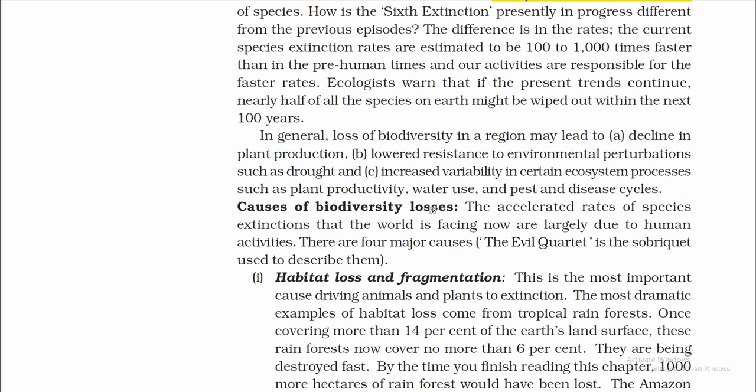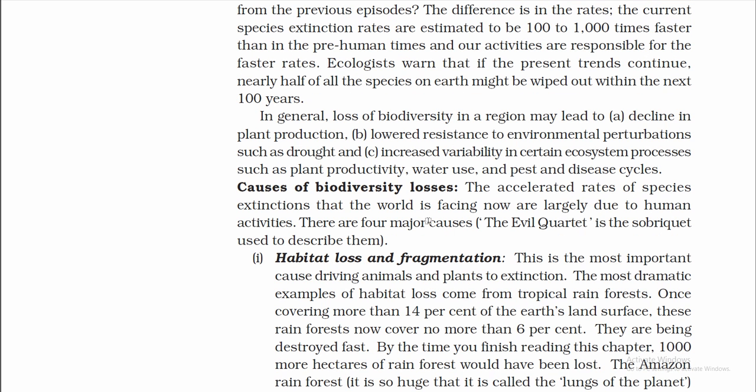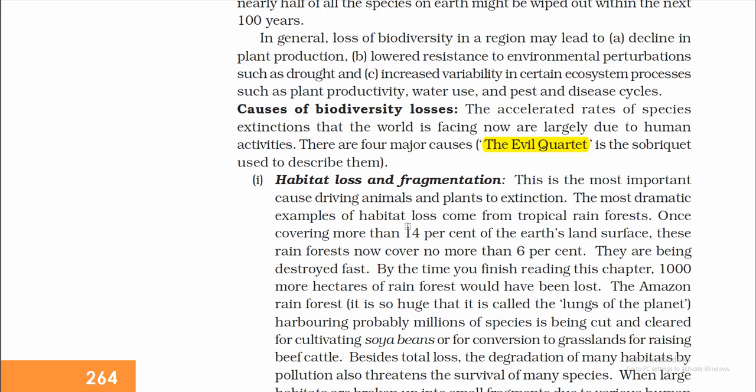Causes of biodiversity losses. The accelerated rates of species extinction that the world is facing now are largely due to human activities. There are four major causes. The "evil quartet" is a sobriquet used to describe them. Habitat loss and fragmentation. This is the most important cause driving animals and plants to extinction.